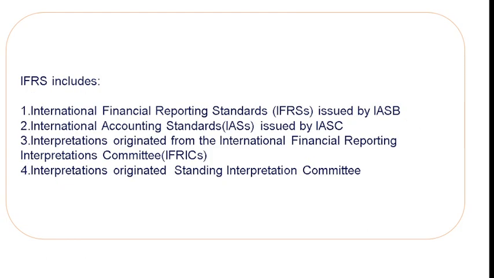IFRS, this International Financial Reporting Standard, includes these four things. First, International Financial Reporting Standards, which are issued by the International Accounting Standards Board. Second, International Accounting Standards, which are issued by the IASC, International Accounting Standards Committee. Third, interpretations originated from the International Financial Reporting Interpretations Committee, and fourth, interpretations originated from the Standing Interpretations Committee.